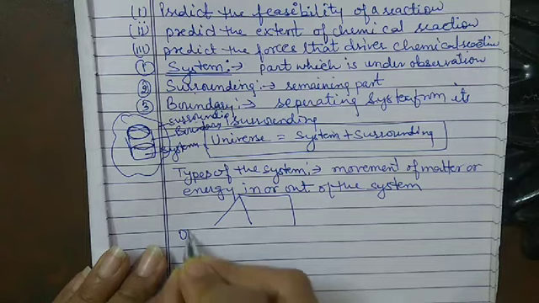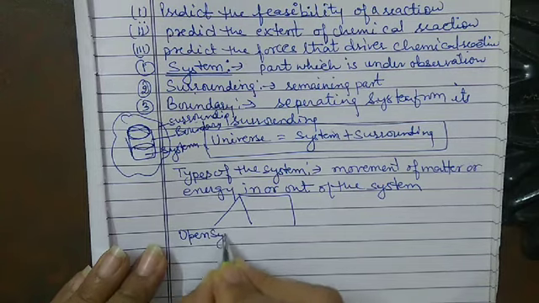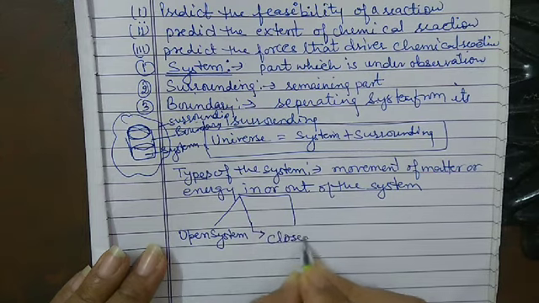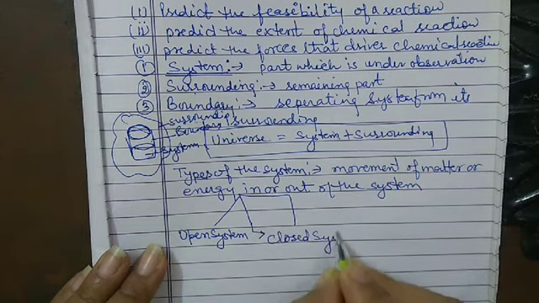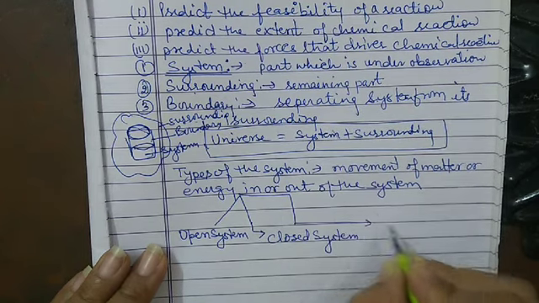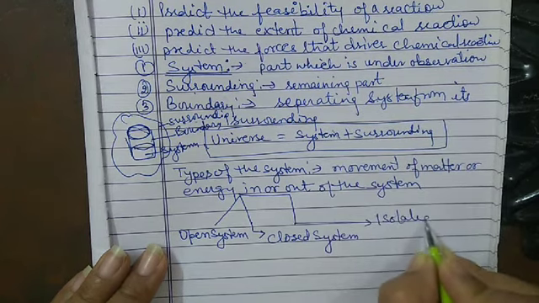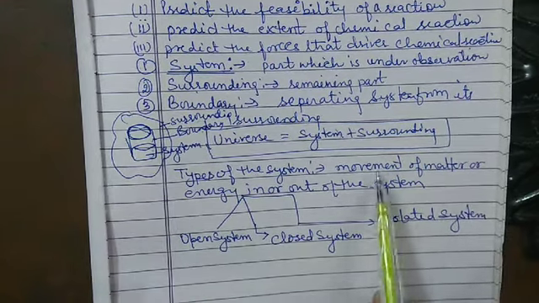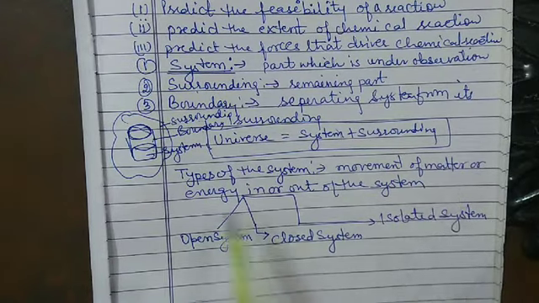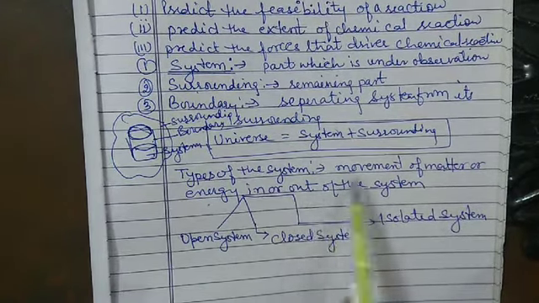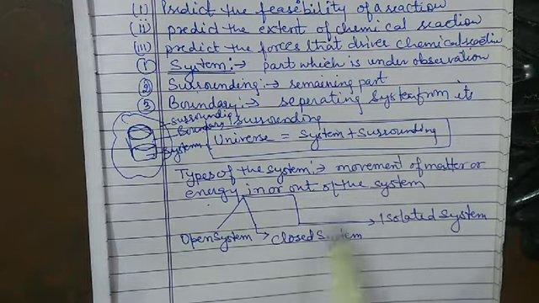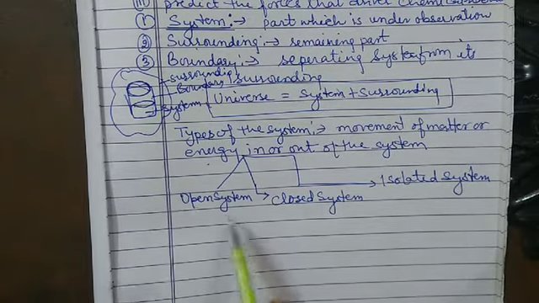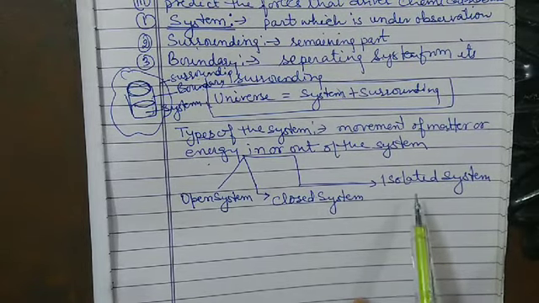First is the open system, second is the closed system, and the third is the isolated system.